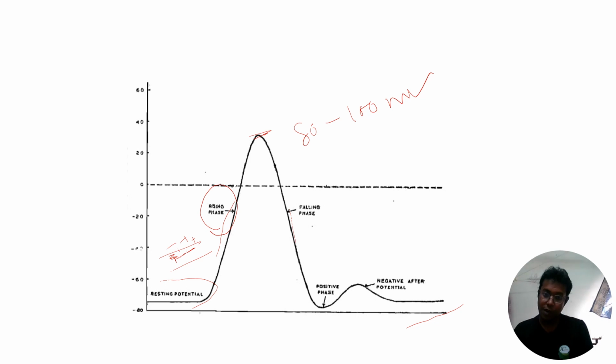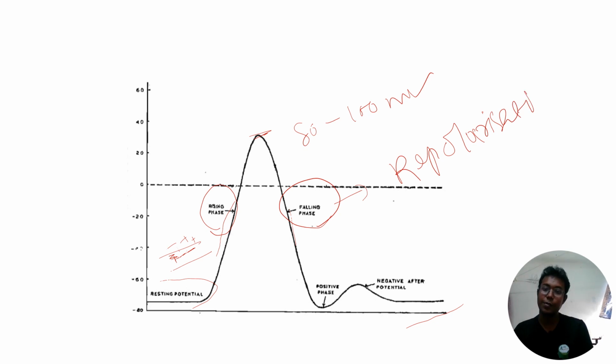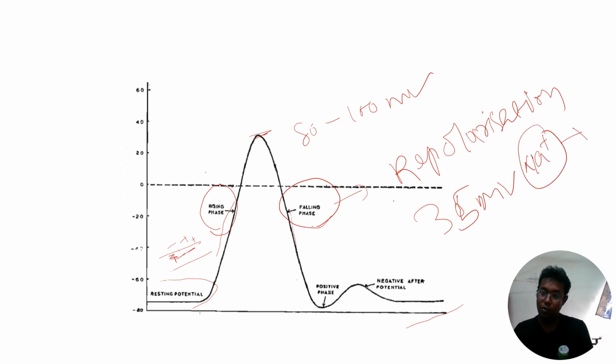It will try to come back to its original state. That is called your falling phase, or repolarization. This repolarization generally starts at 35 millivolt, and in this repolarization condition, sodium gets closed whereas potassium gets open.